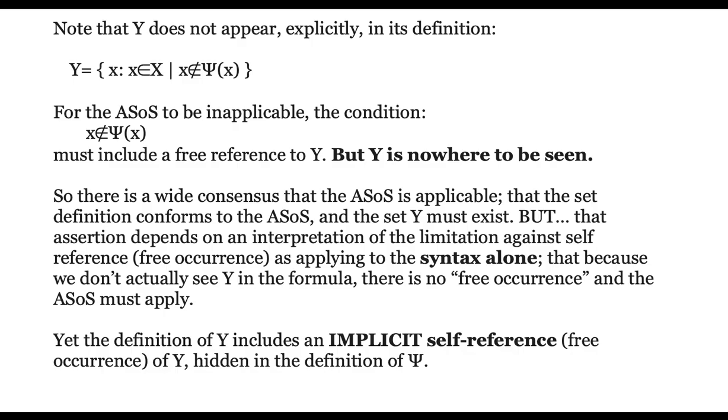But that assertion depends on an interpretation of the limitation against self-reference as simply being that of free occurrence in the syntax itself. That because we don't actually see y in the formula, there's no free occurrence and the axiom schema applies. Yet, the definition of y includes an implicit self-reference, which would be a free occurrence of y, and it's hidden in the definition of psi.